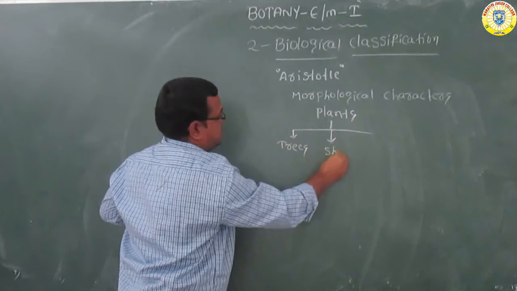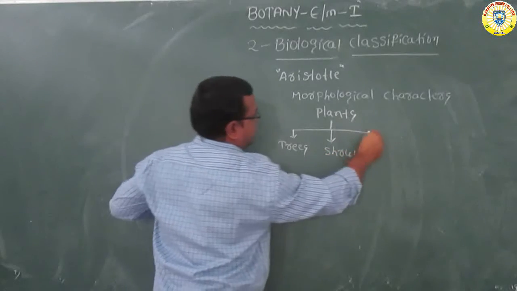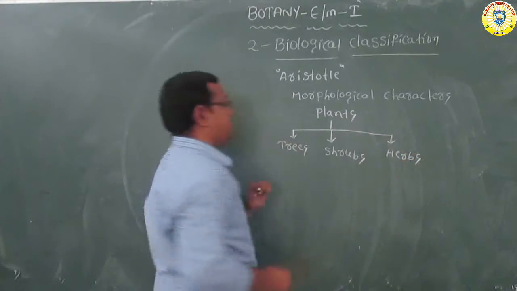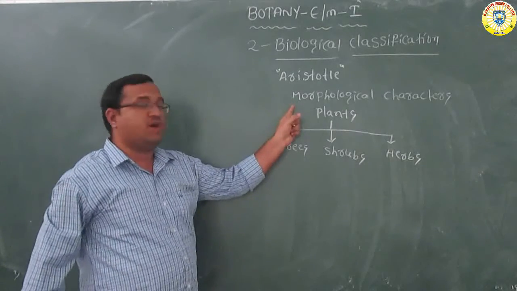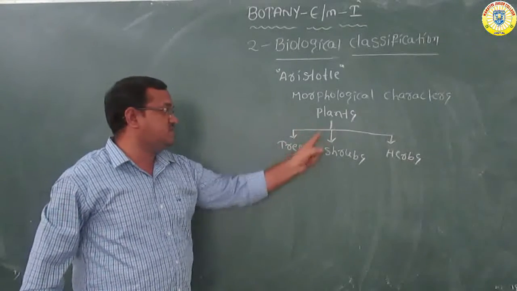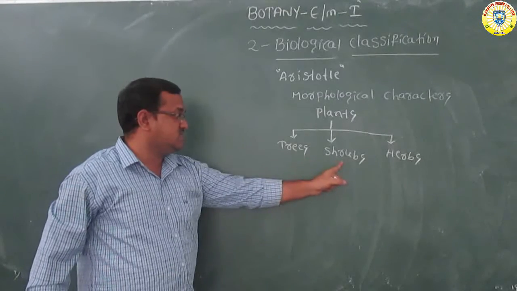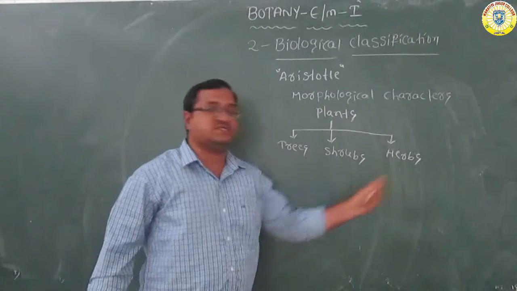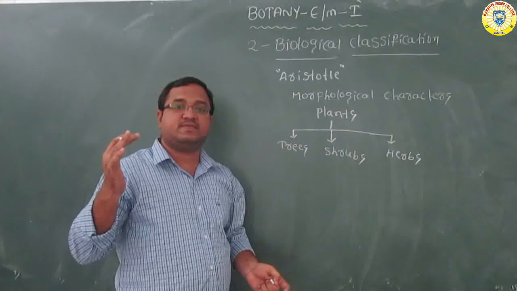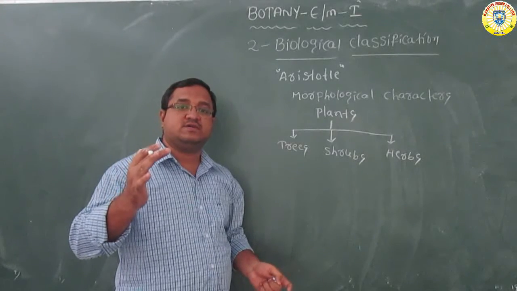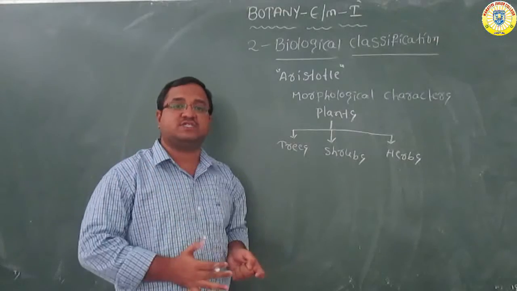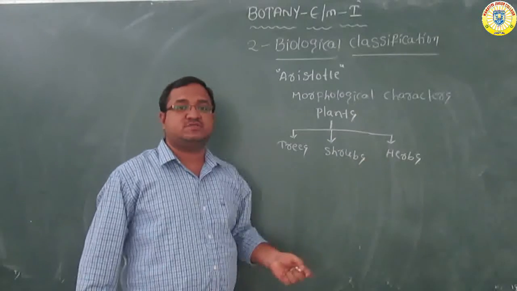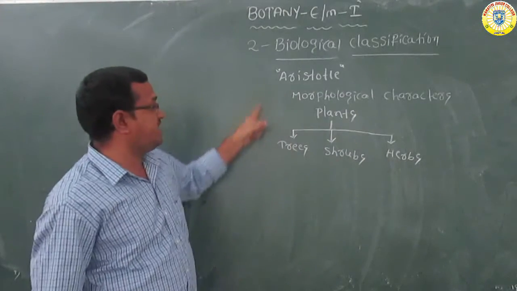shrubs, and herbs. So this is the Aristotle classification. Based on simple morphological characters, he classified the plants into 3 groups: trees, shrubs, and herbs. Already you know trees. Shrubs means bushes. Herbs means the softer plants having soft branches, with no woody part in them. So those are herbs.